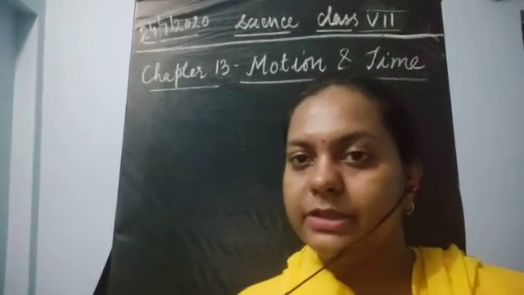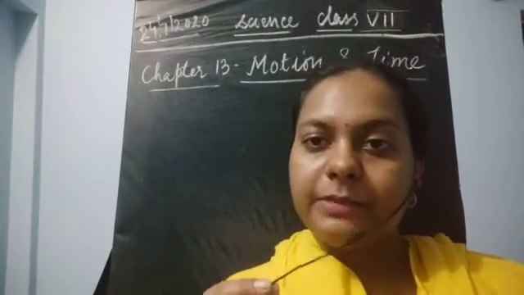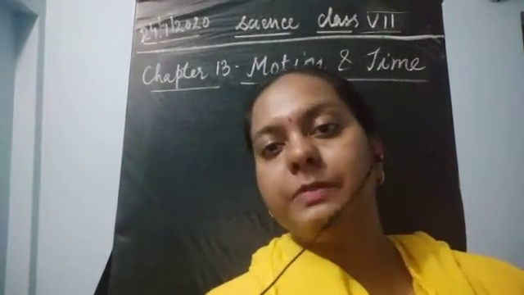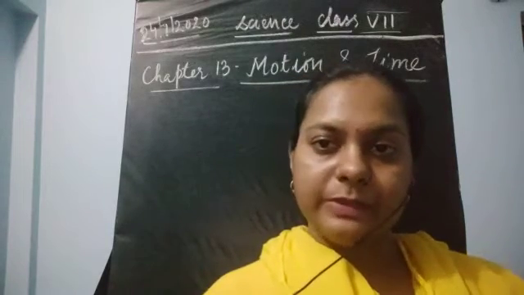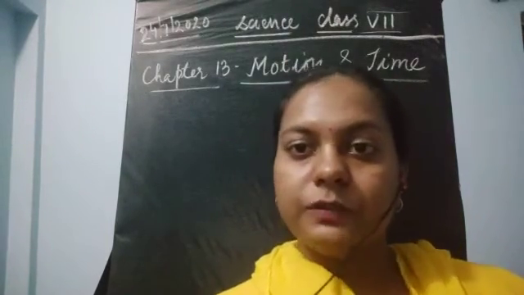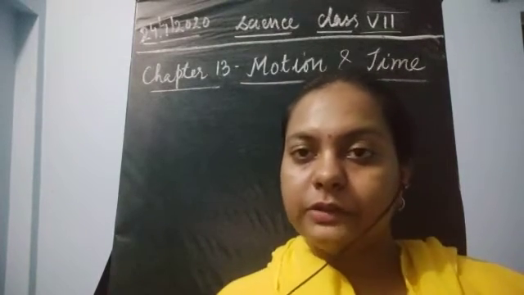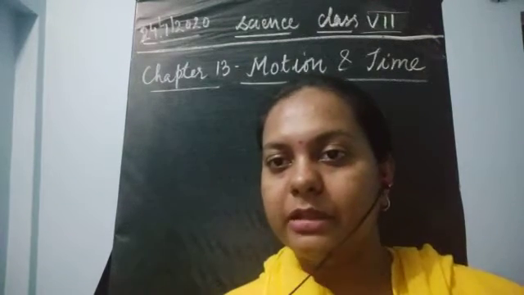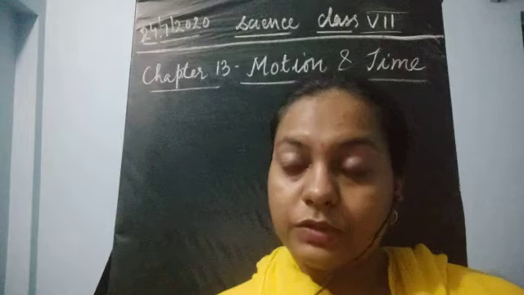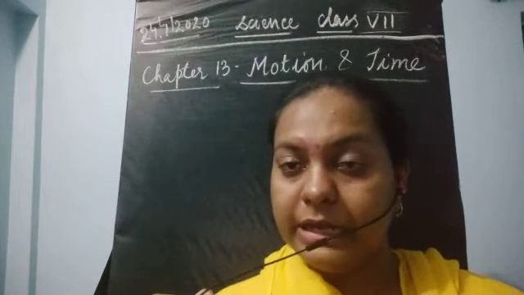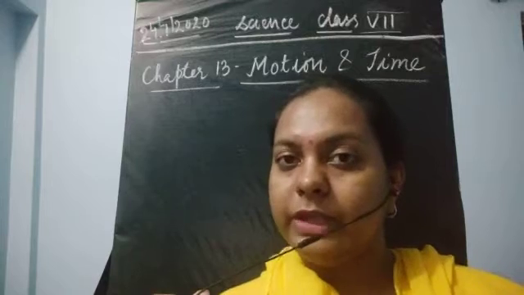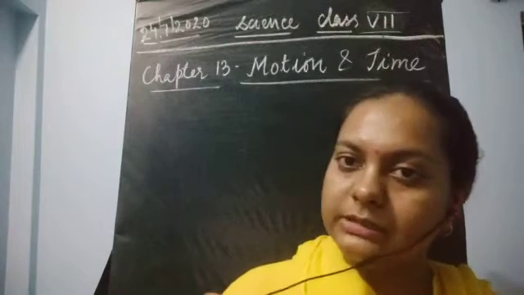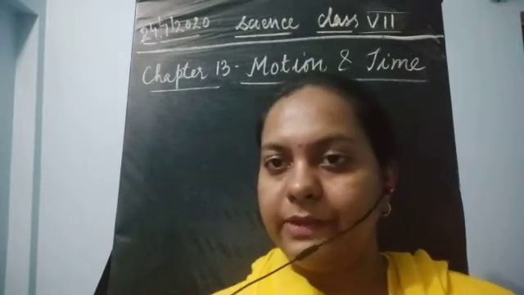Now what is this average speed? Average speed is the same as speed, where we can compare the different speeds together with the total time taken to cover that particular distance. So the formula remains the same, but the difference is that we take the total distance. So total distance upon total time taken becomes the average speed. This average speed is always considered when we are comparing the speed of different objects at the same time.